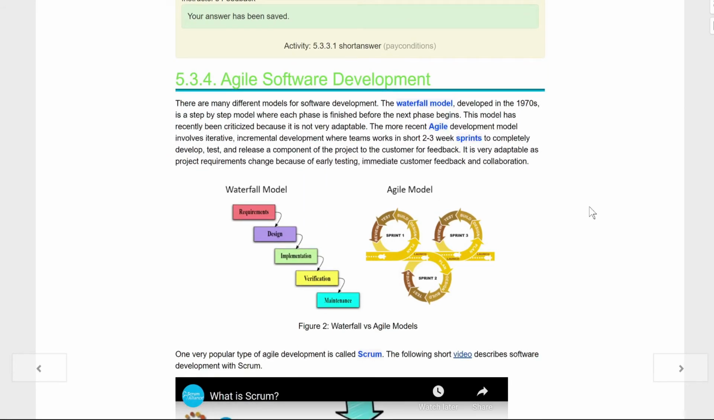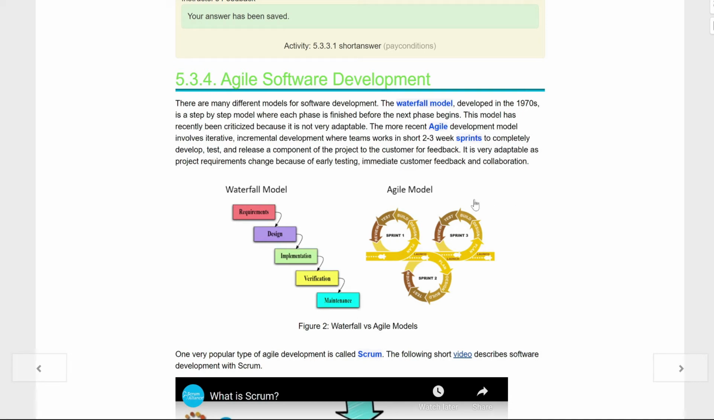Agile software development. There are many different models for software development. The waterfall method, developed in the 70s, is a step-by-step method where each phase is finished before the next phase begins. Well, this model has recently been criticized as not very adaptable. The more recent Agile development model involves iteration, incremental development, where teams work in short 2 to 3 week sprints to completely develop, test, and release a component of the project to the customer for feedback. It is very adaptive as project requirements change all the time because of early testing and immediate customer feedback and collaboration.